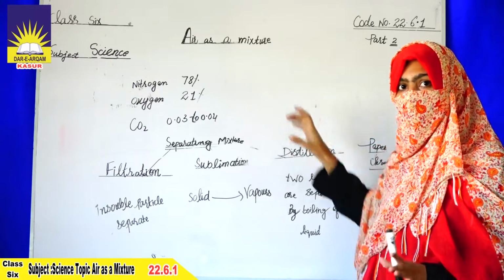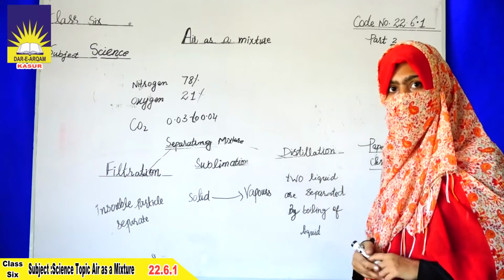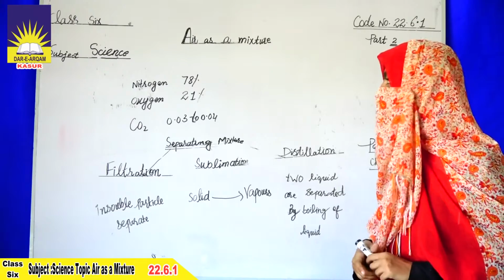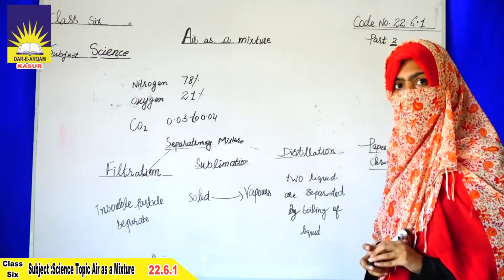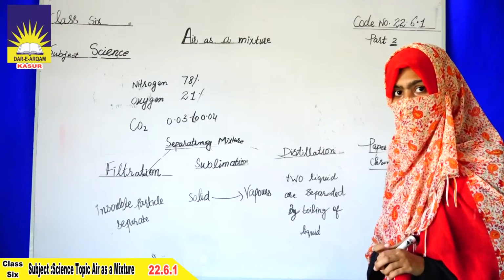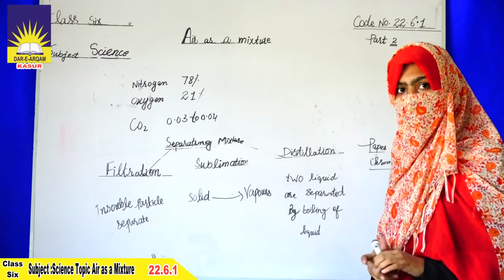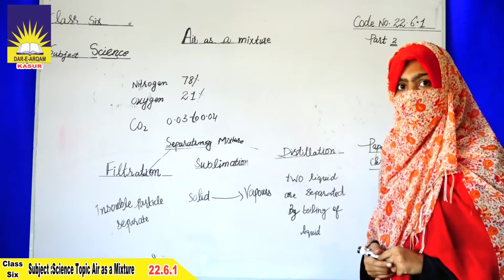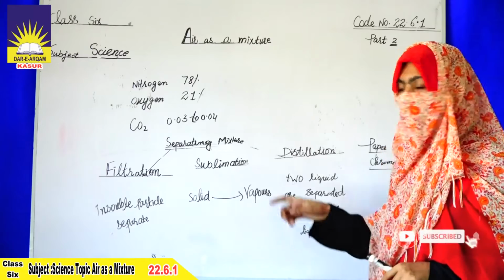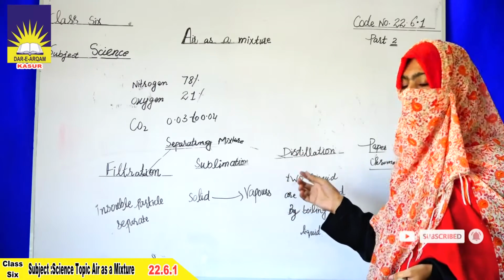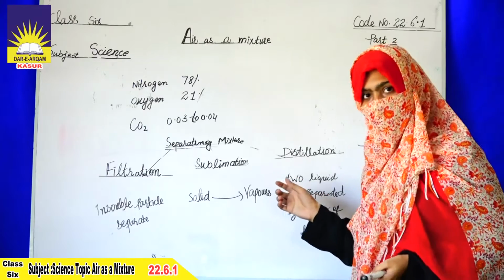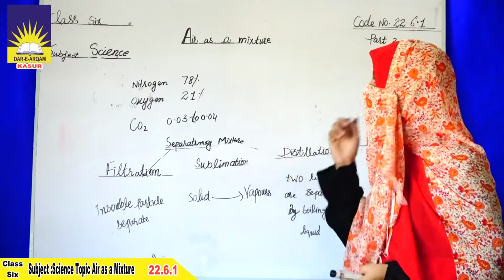Compound is a mixture of two or more things when they combined in a fixed ratio. They form a compound. We have to study about the uses of the compound such as water. Water is a compound. It is used for drinking purpose. Sodium chloride, it is known as table salt. It is also a compound. It is also used as a table salt in our homes. Carbon dioxide is used for breathing and it is also a compound.